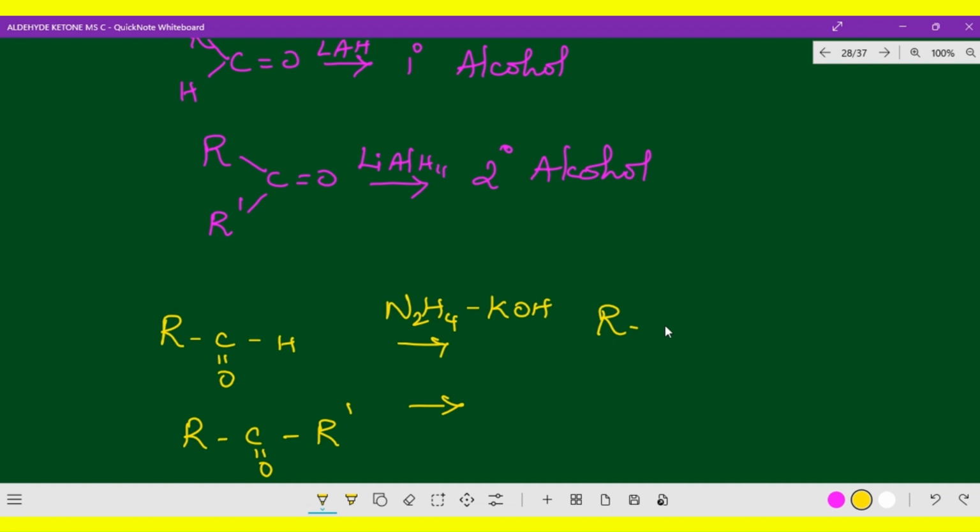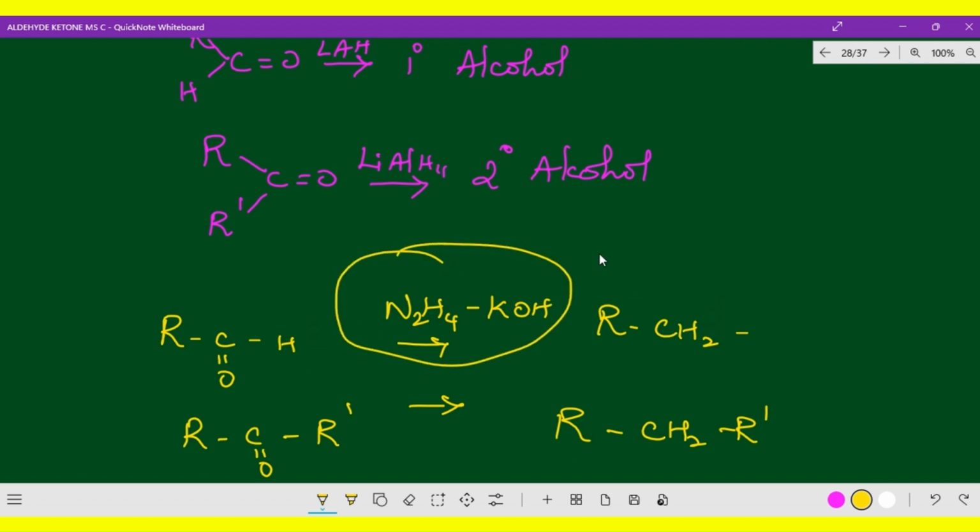So you will get RCH2 like that, and in the same way here, RCH2R dash. So this is the way it can be converted. I hope you got the clarity. Now, what is possible to convert carbonyl compounds into hydrocarbon means this is the only one. This is actually Wolff-Kishner reduction. I hope you got the clarity.